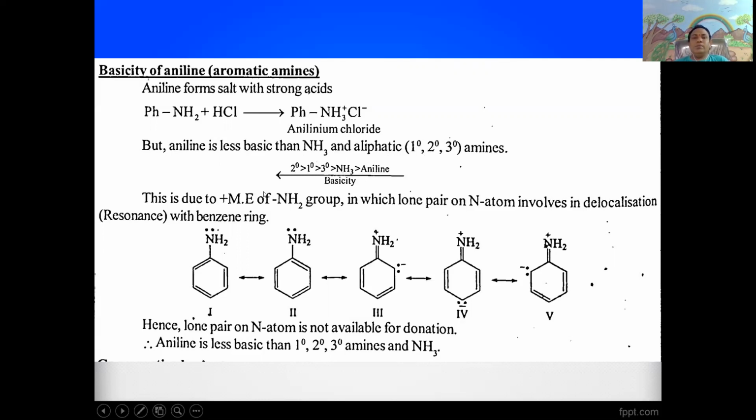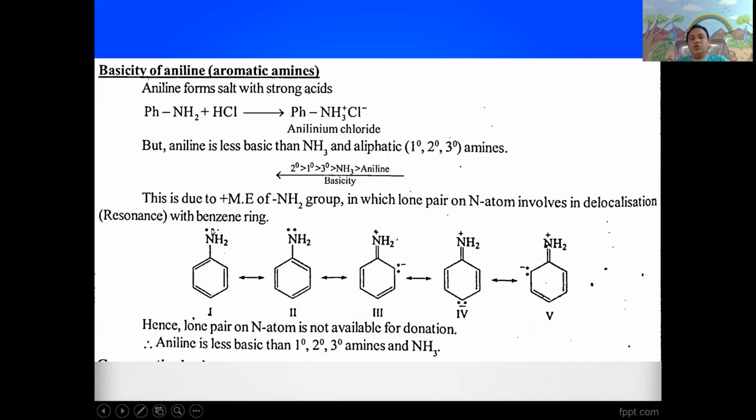Why? This is due to the plus mesomeric effect of the amino group, in which the lone pair on the nitrogen atom is involved in delocalization or resonance with the benzene ring.